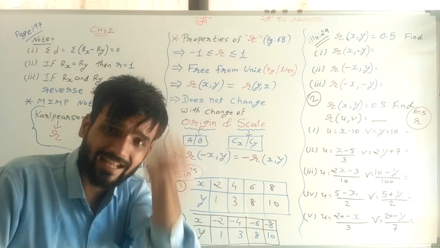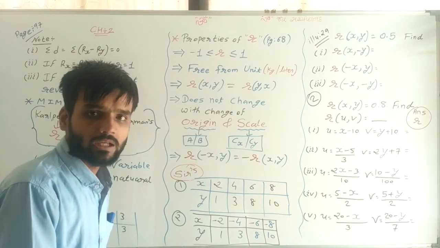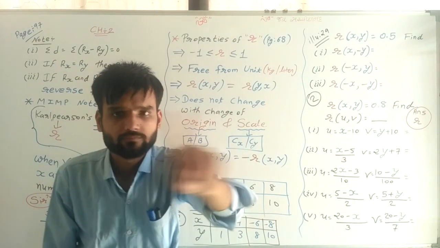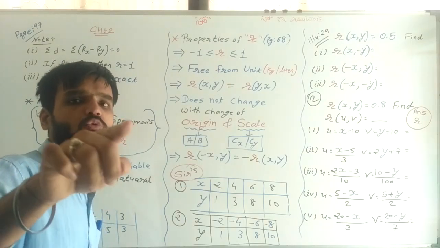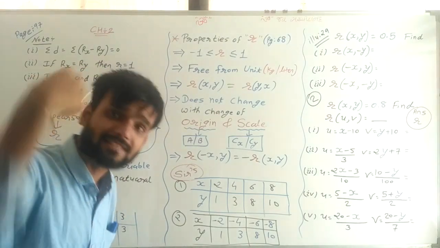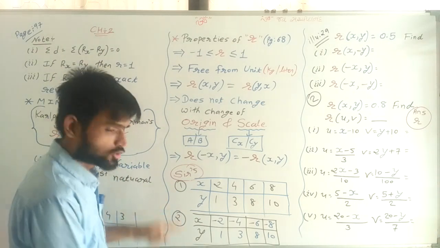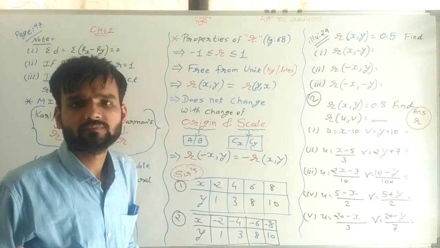Then solve that sum by Karl Pearson and see that if both signs are changed, then the answer will be the same. There is no change in the value of the answer as well as the sign of the answer.